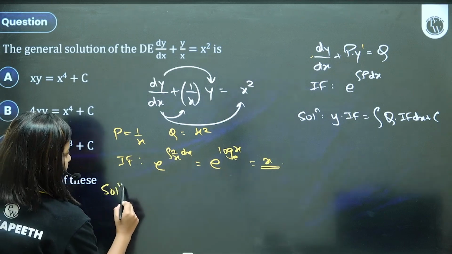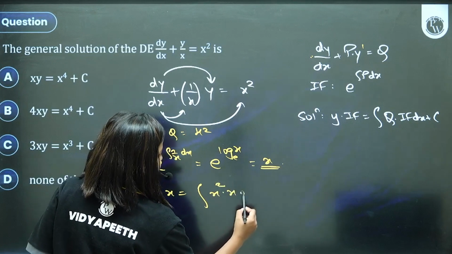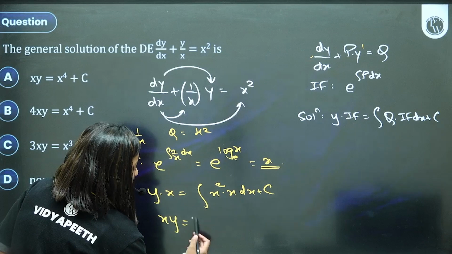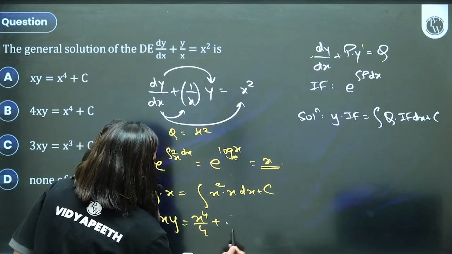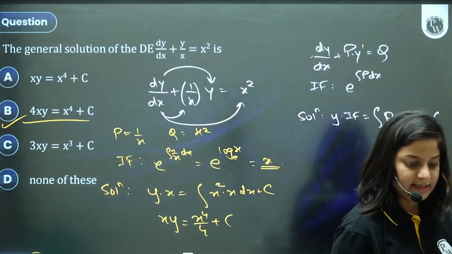Solution: y into x is equal to integral x square into x dx, so xy is equal to integral x cube, which will be x raised to 4 by 4 plus c, so 4xy is equal to x raised to 4 plus 3. Okay, children?